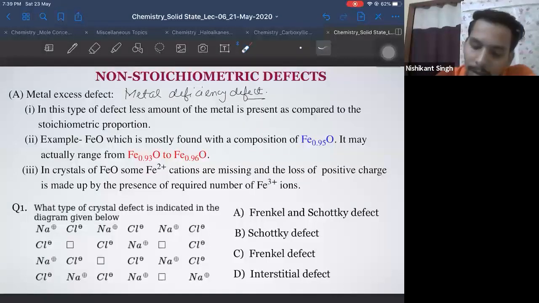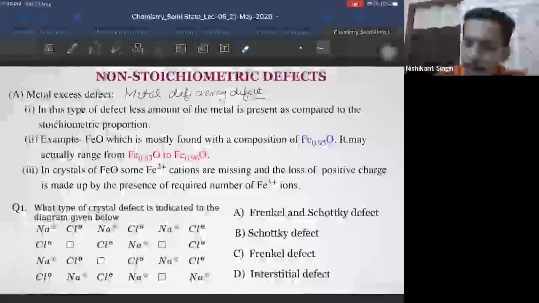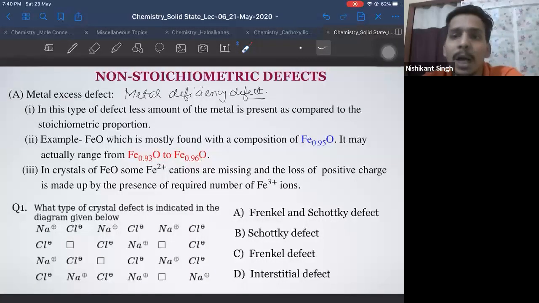Abhishek, if there was only 1 oxygen and 1 iron, then it is 1:1. But you see here, oxygen is more and iron is less. So obviously your oxygen is going to be more than iron, right? So if oxygen is 1, iron should be less than 1. It can be 0.94, 0.95, or 0.96. That depends upon how many Fe 2 plus are replaced by how many Fe 3 plus. It's not necessarily 0.94 only. It can be 0.95, 0.96, 0.93, depending upon how many are replaced.